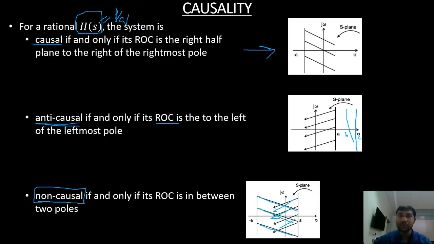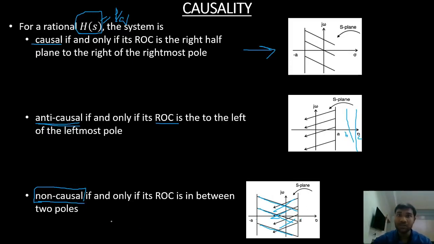So there are three types of systems: causal, anti-causal, non-causal. Causal means the ROC is towards the right of the rightmost pole. Anti-causal means the ROC is left of the leftmost pole, and non-causal means the ROC is in between any two poles.